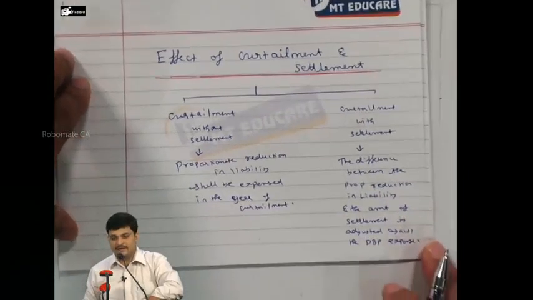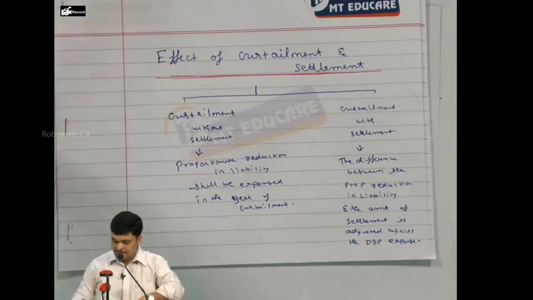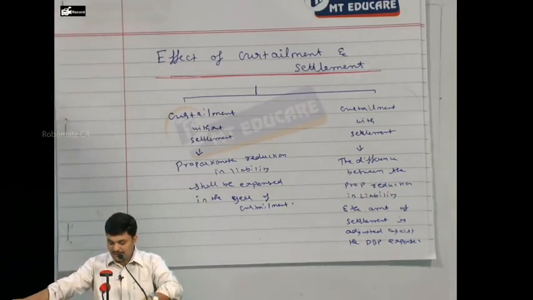The difference between the proportionate reduction in liability and the amount of settlement, within bracket gain or loss, is adjusted against the defined benefit plan expense.